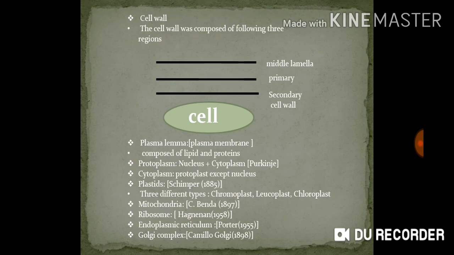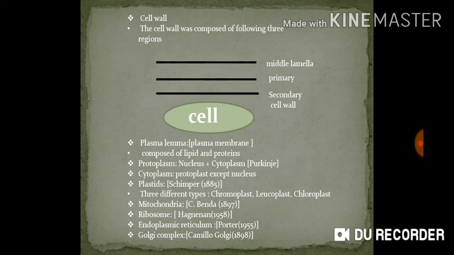Leucoplast is the colorless plastid which is involved in the storage of food. There are different types of leucoplast present in the cell. They are amyloplast, which stores starch, aleuroplast, which stores proteins, and lipoplast, which stores oil.